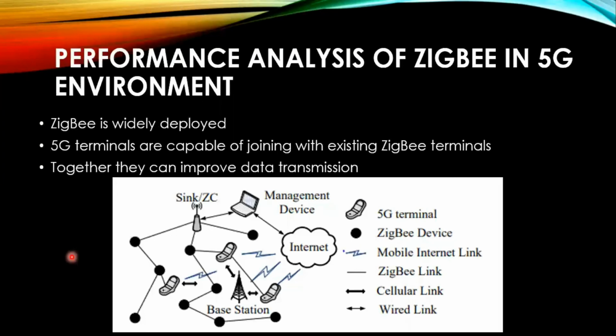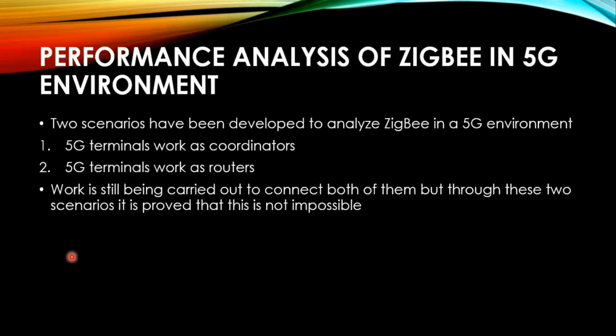Different from the existing relay or external node, note that the 5G terminal could also access the IP network. That means they are capable of communicating with the sink and management device directly without consuming the ZigBee bandwidth. And the ZigBee packets can be gathered and conveyed in the internet links. Since the 5G terminals which are able to join the ZigBee network have more sufficient resources, they have the potential to reduce the consumption of ZigBee nodes.